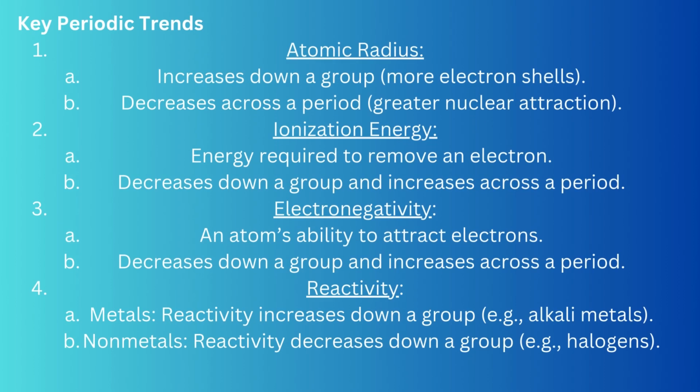Key periodic trends: atomic radius increases down a group, with more electron shells. It decreases across a period, due to greater nuclear attraction. Ionization energy, the energy required to remove an electron, decreases down a group and increases across a period. Electronegativity, an atom's ability to attract electrons, decreases down a group and increases across a period. Reactivity. Metals: reactivity increases down a group, e.g. alkali metals. Nonmetals: reactivity decreases down a group.